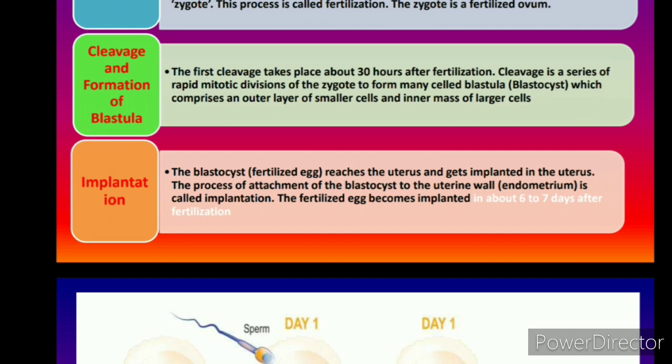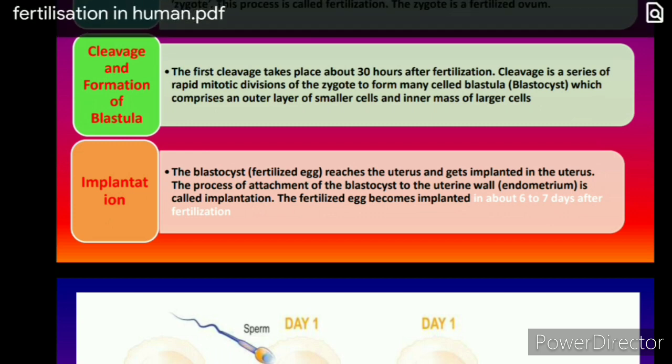Now implantation, very important. What is implantation? At this moment it is decided whether it is going to give birth to a baby or result in an abortion. At certain stages there will be abortion. Why? Because of improper implantation of the zygote. Now the blastocyst, that is the fertilized egg, reaches the uterus and gets implanted in the uterus. The process of attachment of the blastocyst to the uterine wall, which is the endometrium, is called implantation, and the fertilized egg becomes implanted about 6 to 7 days after fertilization.